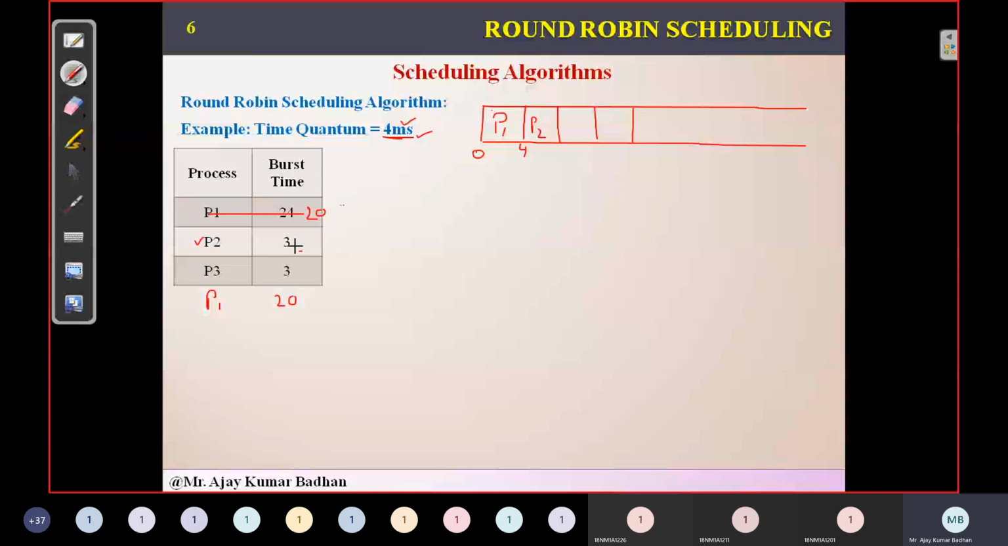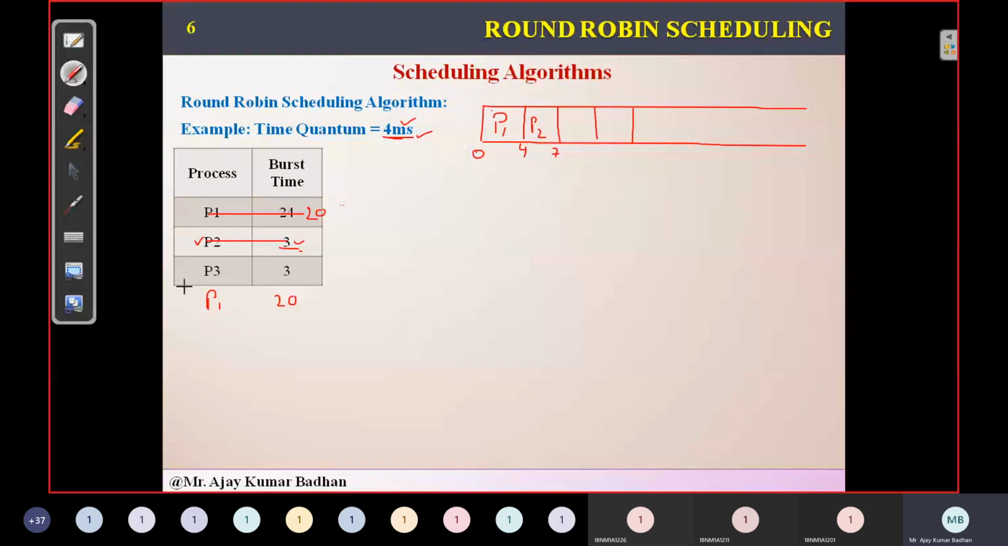But what is the time he requires? He requires only 3 milliseconds. So he will be coming out before the time quantum completes. Why? Because he has only 3 milliseconds of work to be completed. So 4 plus 3 is 7. He is coming out from that. Since nothing is left, we don't have to keep it here.